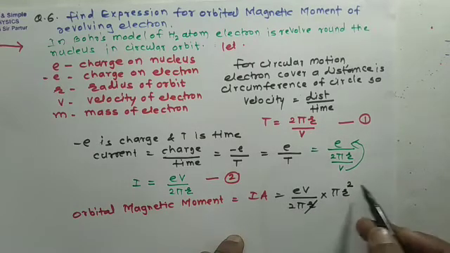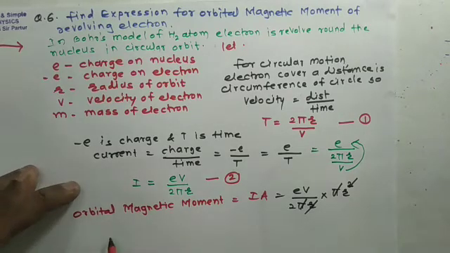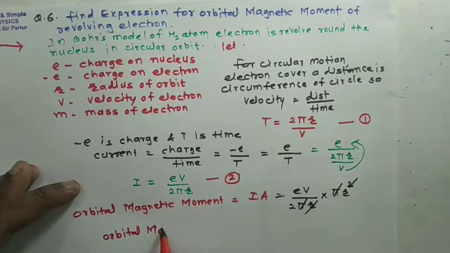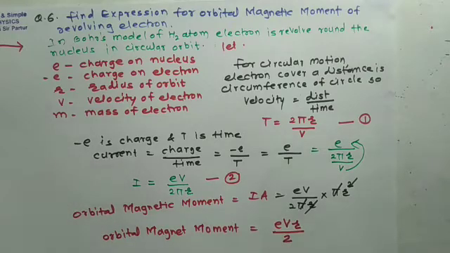So what happens? r gets cancelled, pi gets cancelled. So the expression for orbital magnetic moment will be evr upon 2. So this is the required answer.